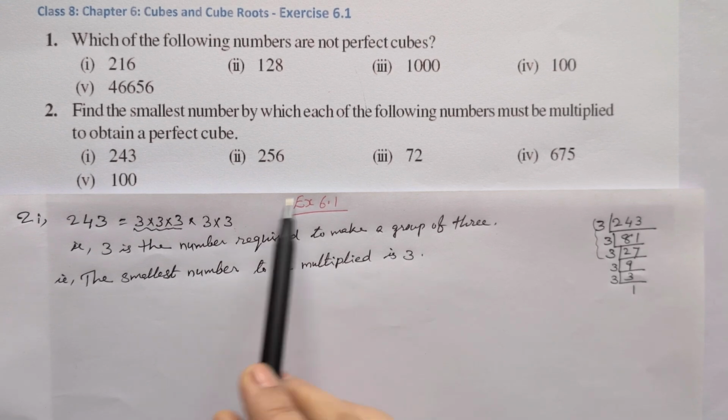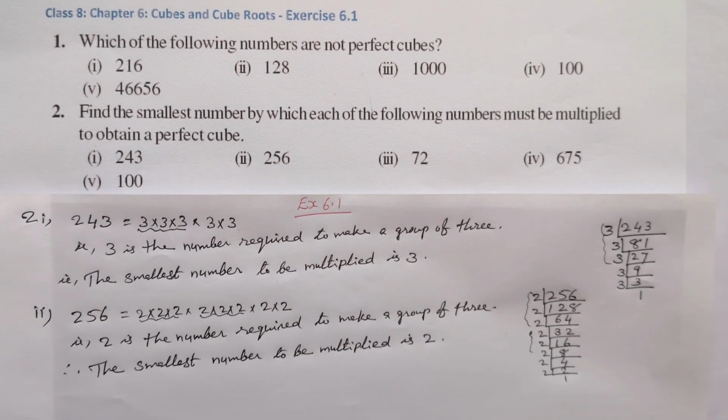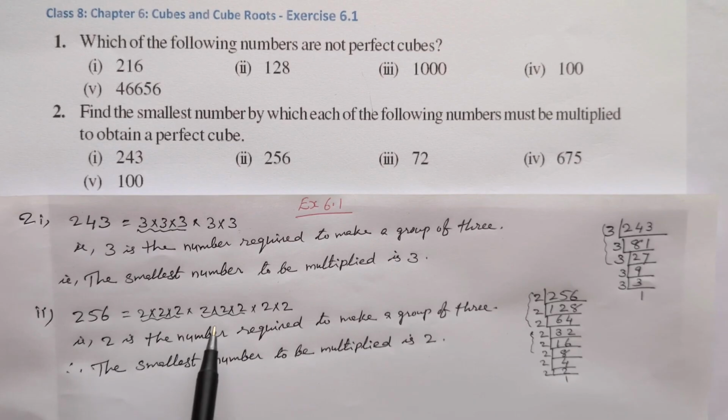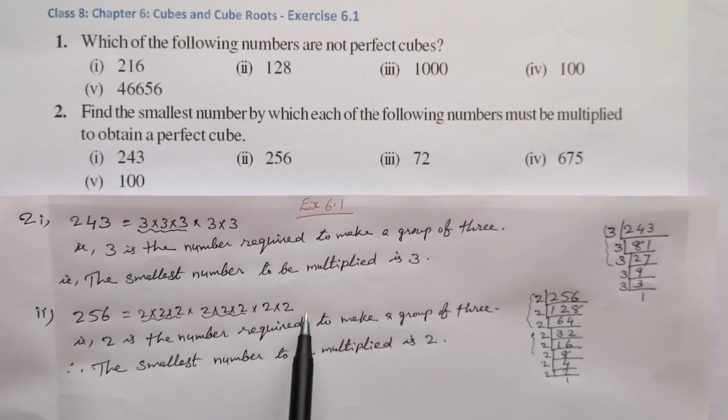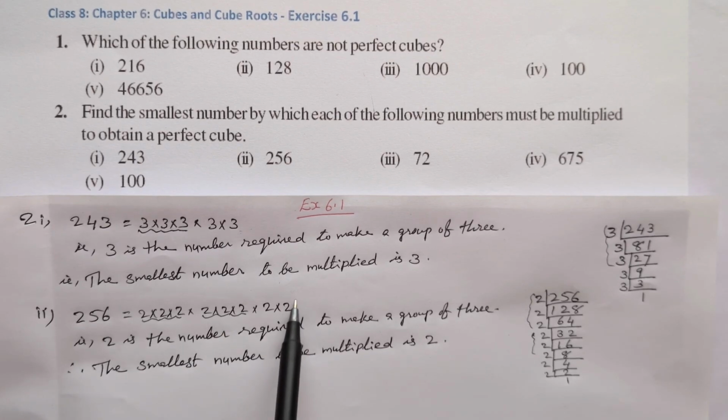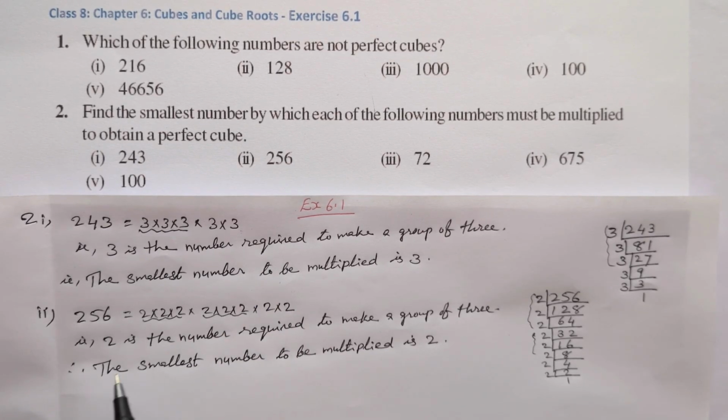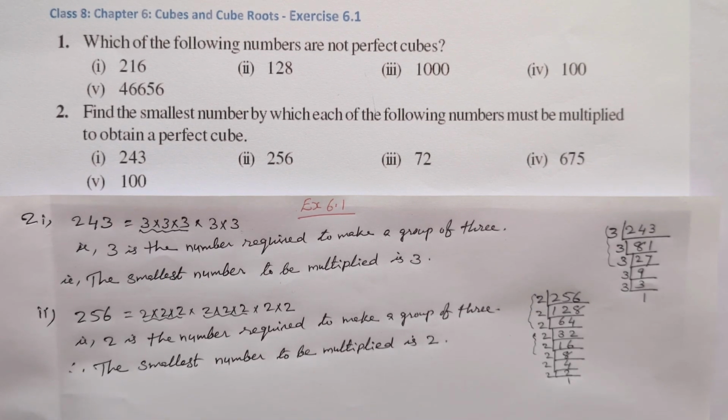Next number is 256. When we do the prime factorization of 256, we get two groups of 3 twos, then two more 2's are there. We need one more 2 to make a group of 3. So 2 is the number required to make a group of 3. Therefore, the smallest number to be multiplied with 256 is 2.